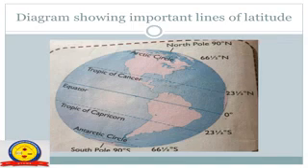As well as that, 23.5 degrees N latitude in the northern hemisphere is called the Tropic of Cancer, while 23.5 degrees S latitude in the southern hemisphere is called the Tropic of Capricorn. Similarly, 66.5 degrees latitude in the north of the equator is called the Arctic Circle, and 66.5 degrees latitude in the south of the equator is called the Antarctic Circle.